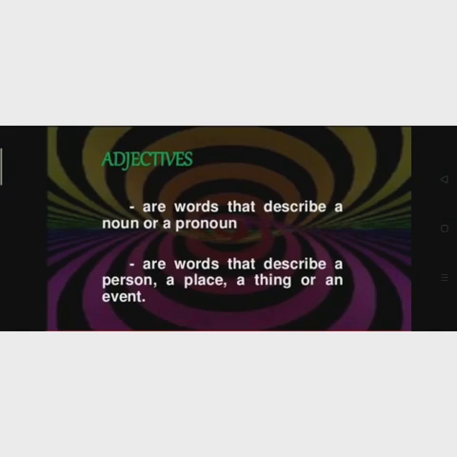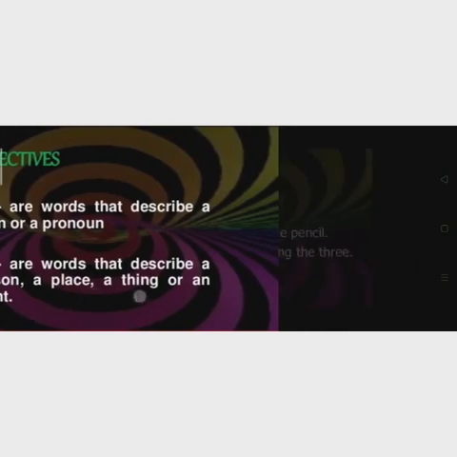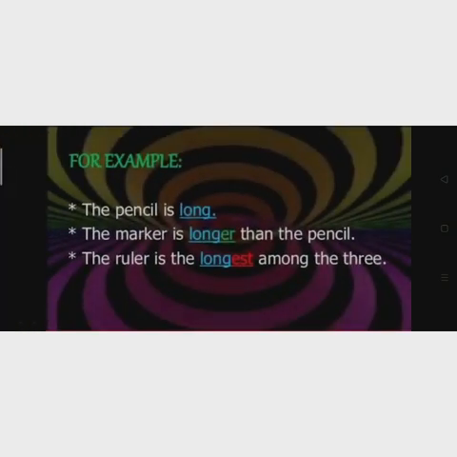An adjective is a word that describes a noun or pronoun, or we can say a word that describes a person, a place, thing or animal. An adjective is a describing word which describes a noun or pronoun, or a person, place, thing or an event, anything. Now, for example, the pencil is long. The marker is longer than the pencil, or the ruler is longest among the three.